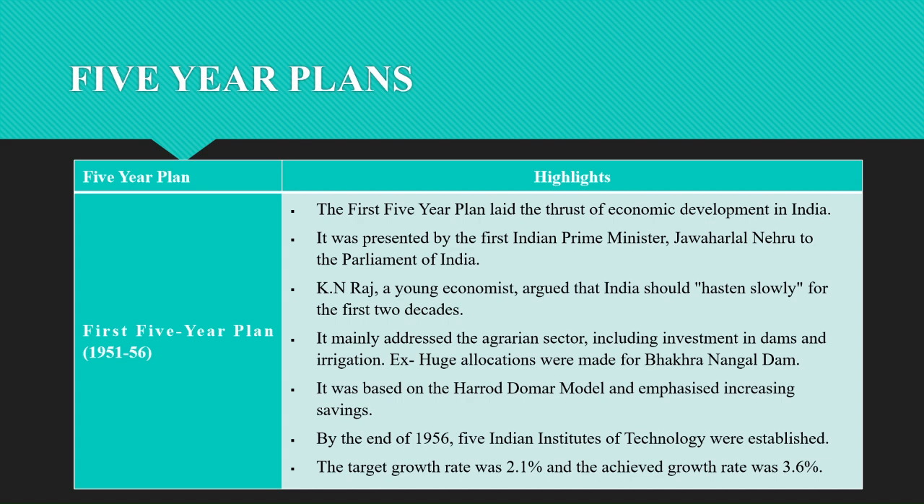This plan was successful and achieved a growth rate of 3.6 percent, and our target growth was 2.1 percent only. So as you see, there is a 1.5 percent difference in this. At the end of this plan, 5 IITs were set up in our country. So these are the basic highlights about the first 5-year plan.